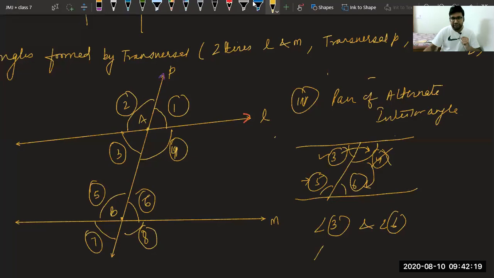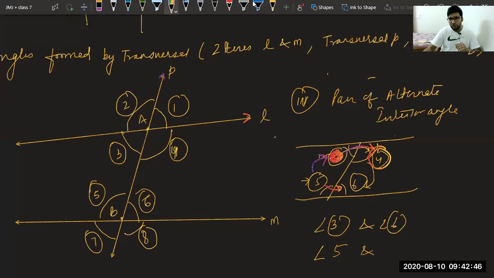Similarly, if I take angle 5, please tell me, what is the alternate interior angle for 5? It is very easy. Same thing. After 5, you will see in continuation 3 is coming. We will skip the 3. We will get 4 as the answer.